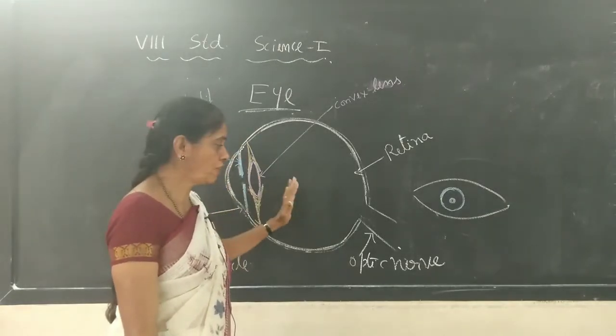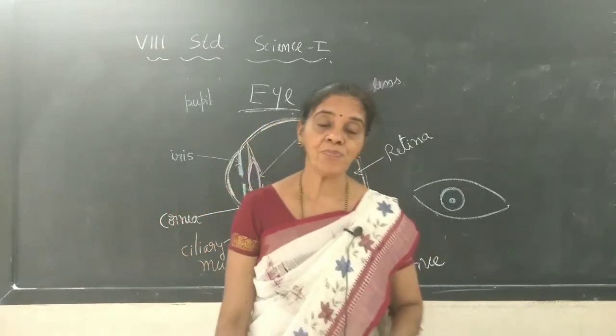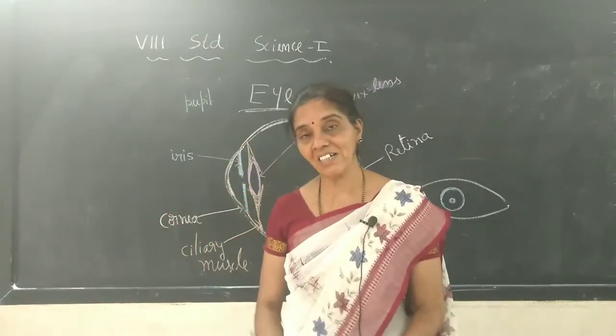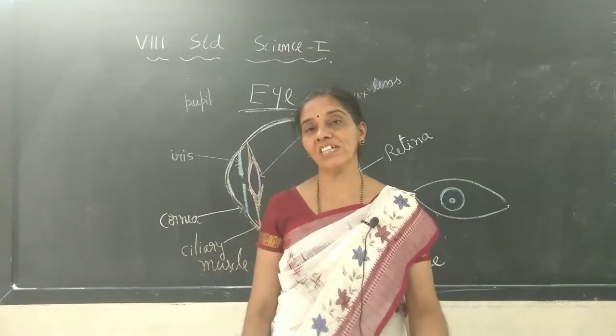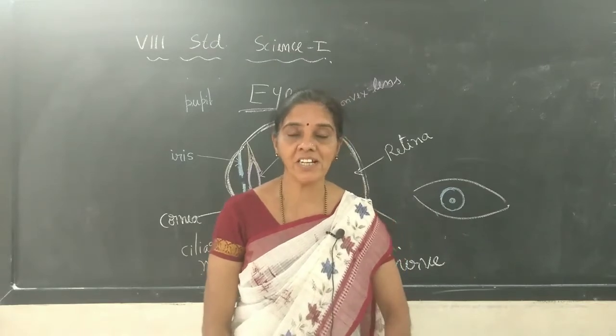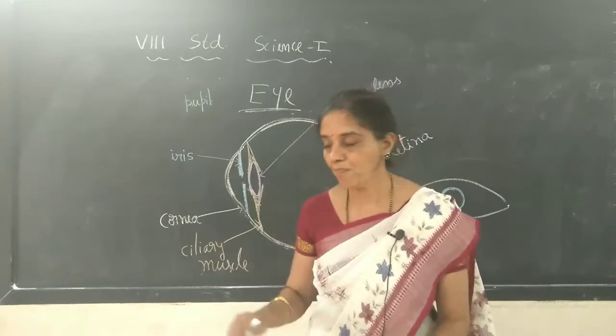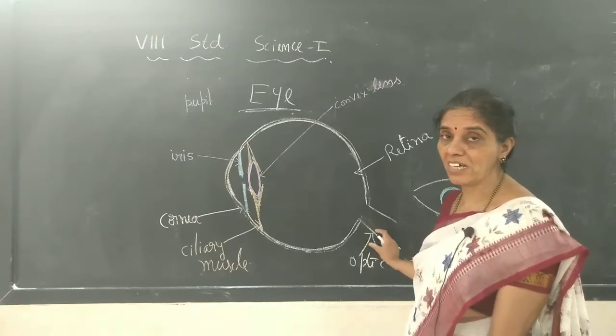Okay, so that is actually taking place. You have seen that we can see in dark light, dim light also, and in bright light also we can see things. And when you see things, they look colorful to us, right? Because in the retina there are two types of cells.